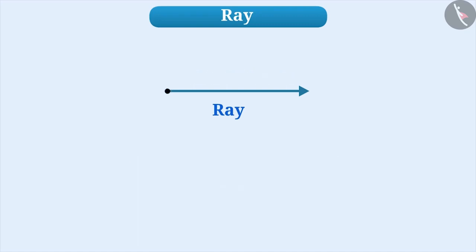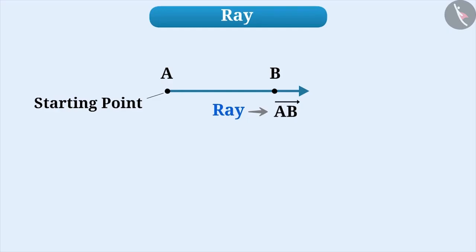The point at which the ray starts is called the starting point of the ray. Here, point A is the starting point. Similarly, we can take another point at any place on the ray. Here, we take point B. Now, we can call the ray with the help of points A and B, ray AB. Keep in mind that while giving a name to the ray, we write the starting point first. Here, the ray starts from A and goes to infinity through B. Therefore, the name of this ray will be AB.